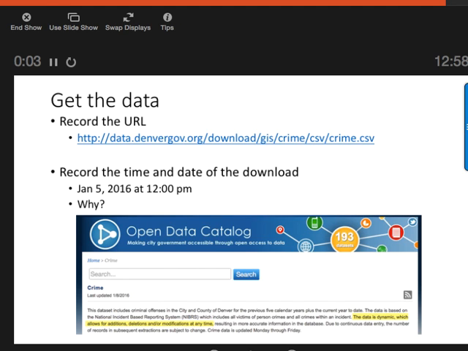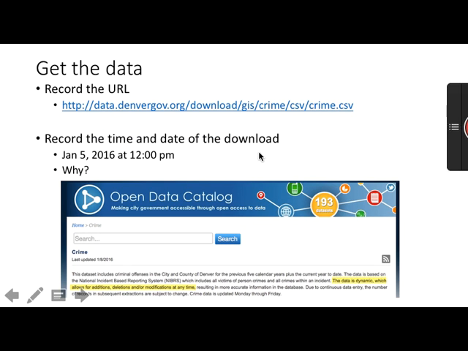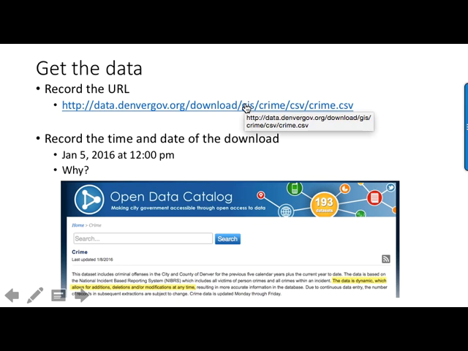Alright, so I already showed you how to get the data. We just clicked on this link above here. And whenever you download data from an online source, you want to record when you did it. So I downloaded the data set that we're going to look at on January 5th, 2016 at around noon. So why do you think that's something you need to consider? Yep, definitely, because it could change.